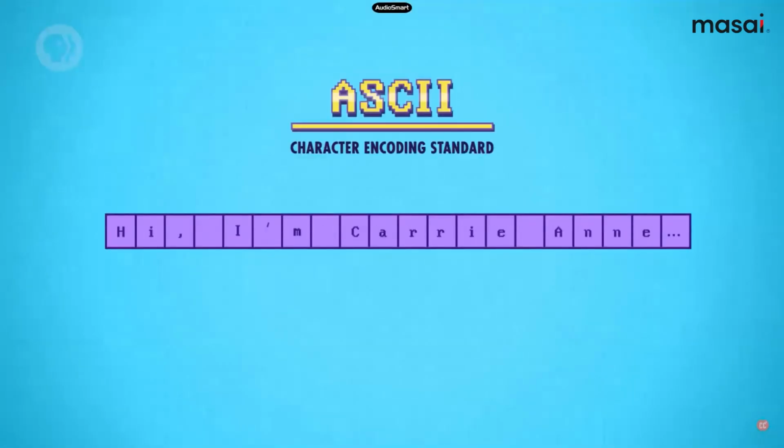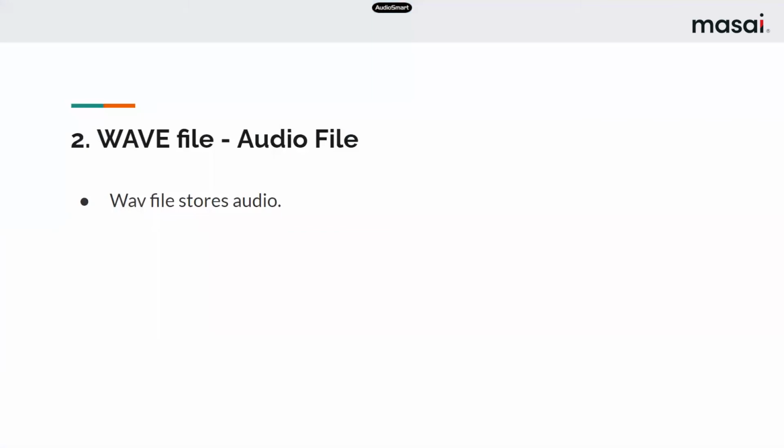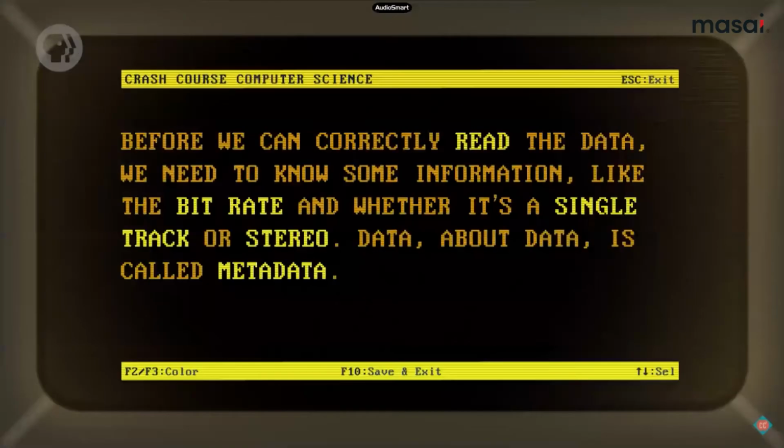So this is how binary data is actually stored and how formatting works. How we take the data out of the hard disk and format it as text is all done by our text software. Now the second type is the WAV file, that is an audio file. Now we will see how the formatting is done for an audio file.